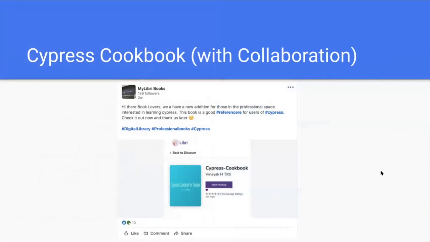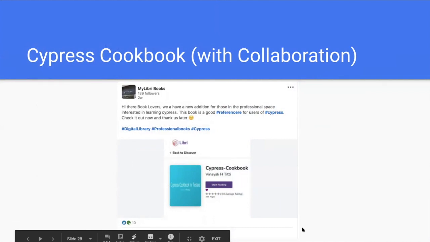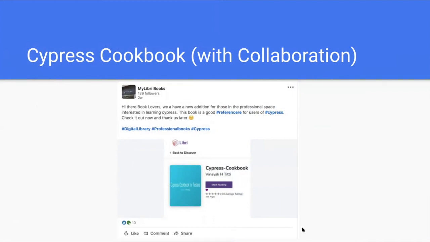And finally, the last one is the Cypress Cookbook, which I started in May 2020, during the COVID situation. I have written a book on Cypress, in collaboration with Kailash and other testers from Cypress users. It comes with all the functions: how to get started, reusable functions, CI/CD integration, Cucumber, HTML reports. You can walk through the Cypress Cookbook, which is currently in my digital library as an ebook, so everyone can access it from the library.